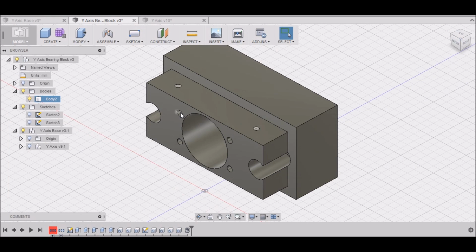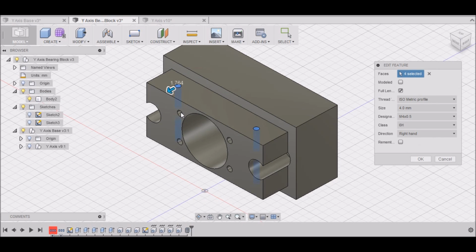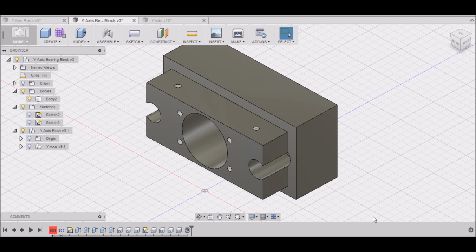And we can go back down here on our timeline, right click this, select Edit, and I want to pick up these holes here as well. Those are also M4. There we go.